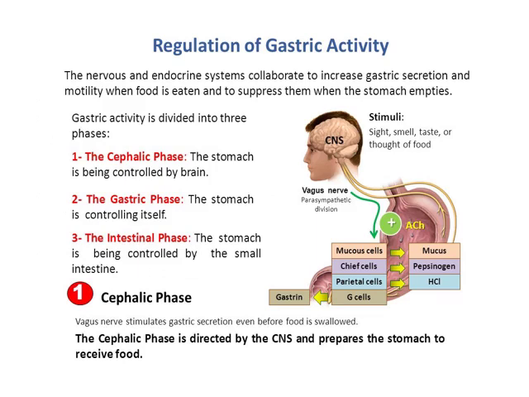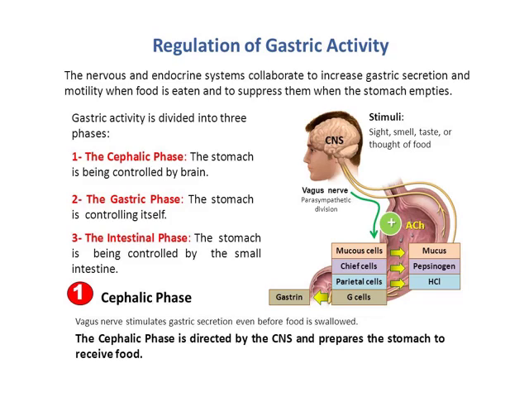Regulation of gastric activity. The nervous and endocrine system collaborate to increase gastric secretions and motility when food is eaten, and to suppress them when the stomach empties. Gastric activity is divided into three phases: the cephalic phase, gastric phase and intestinal phase. In the cephalic phase, the stomach is being controlled by the brain. The stomach is controlling itself in the gastric phase, and in the intestinal phase, the stomach is being controlled by the small intestine.